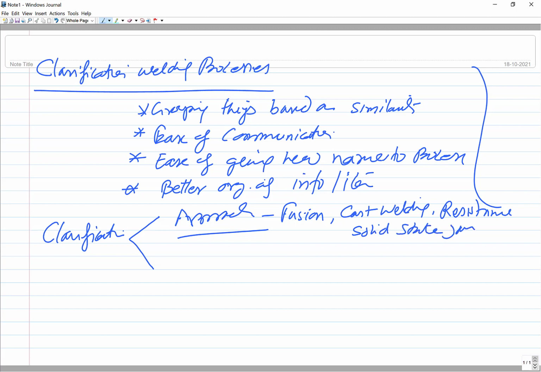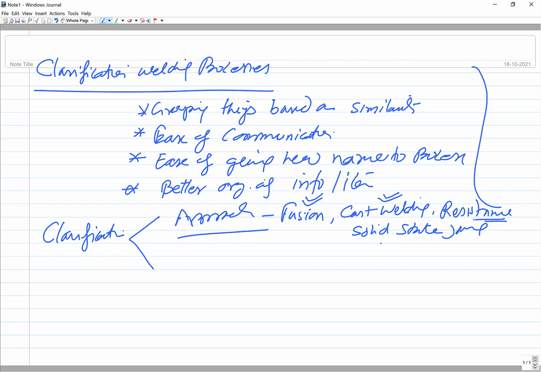Here in fusion welding we fuse the faying surfaces of the components to be joined. In cast welding, we feed molten metal from an outside source between the two components to be joined. So molten metal is produced outside and then fed between the two components. In resistance welding we generate the heat in situ using the electrical resistance heating principle, or Joule heating.